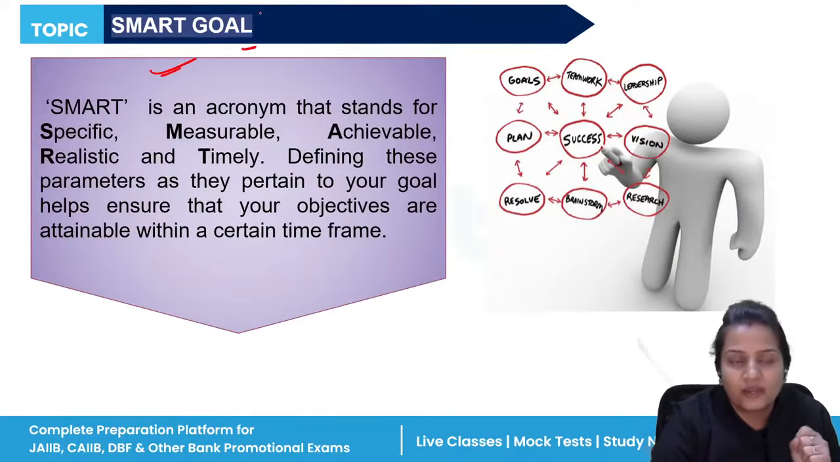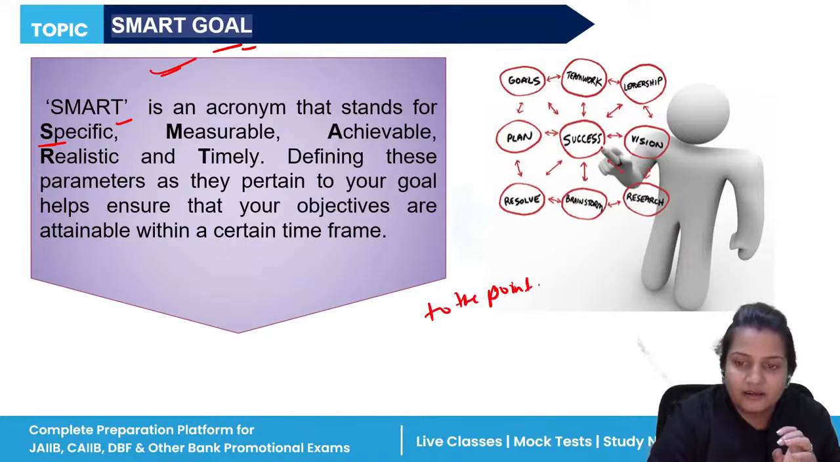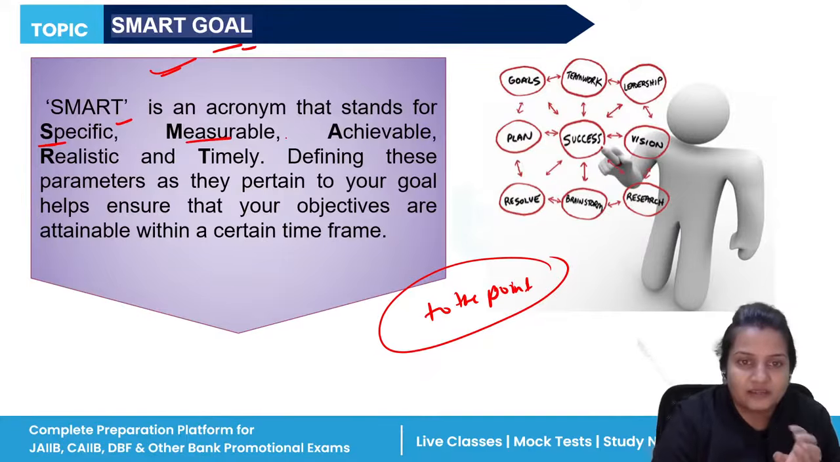So a SMART goal. There's one term which is known as SMART goal. That is, goal objectives should be very smart. SMART means what? The acronym SMART: Specific. It should be specific, meaning it should be to the point. It should not be illogical. It should be to the point. Measurable. That is, you can measure it. You can measure in quantitative terms as well as qualitative.